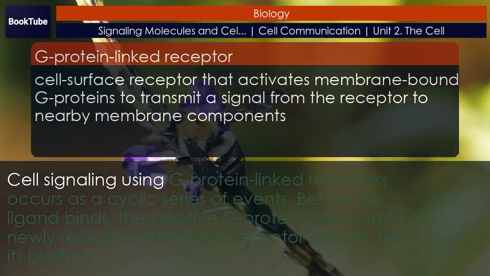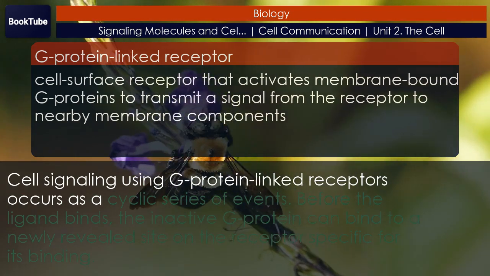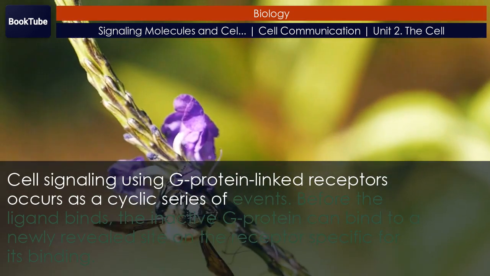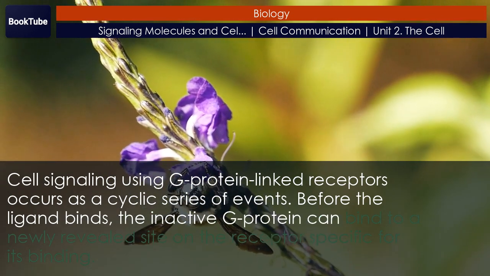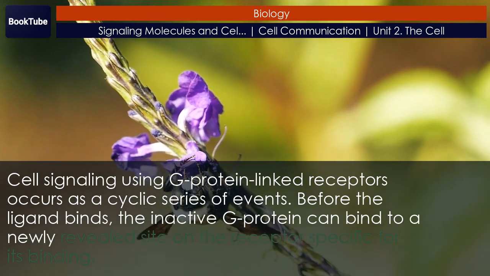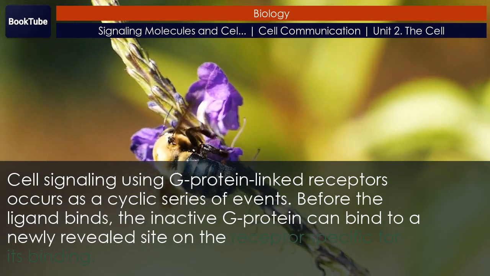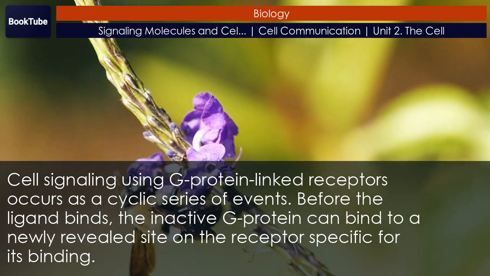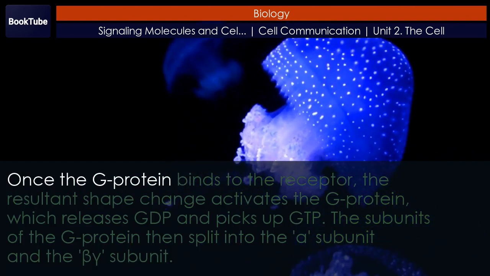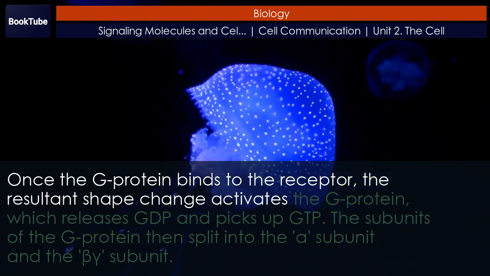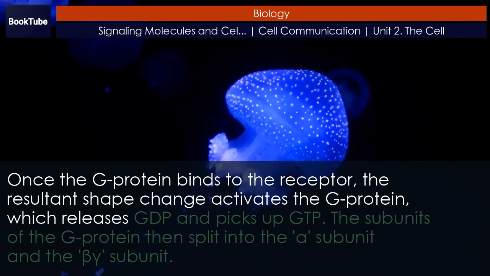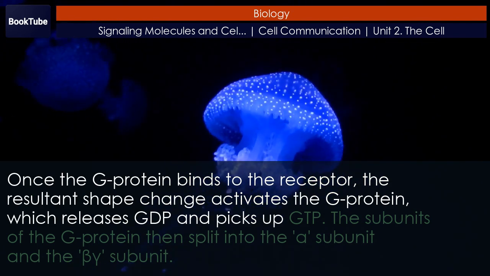Cell signaling using G protein-linked receptors occurs as a cyclic series of events. Before the ligand binds, the inactive G protein can bind to a newly revealed site on the receptor specific for its binding. Once the G protein binds to the receptor, the resultant shape change activates the G protein, which releases GDP and picks up GTP.